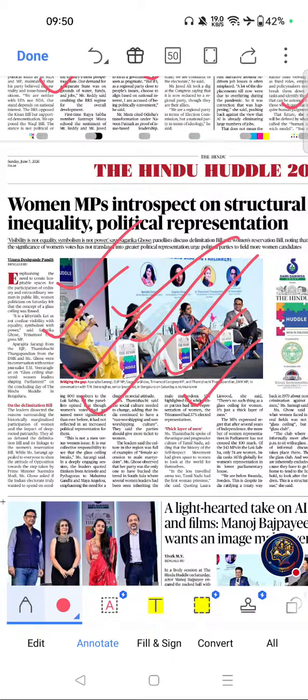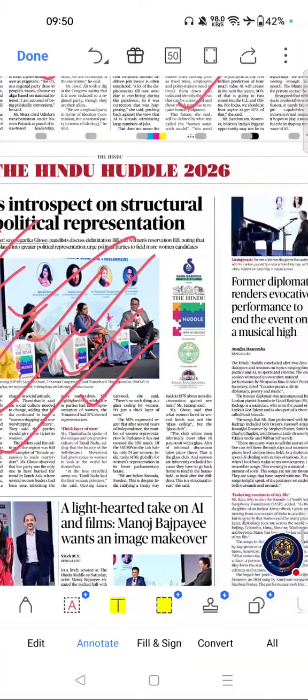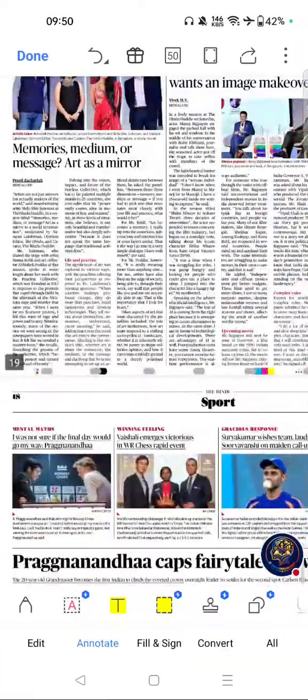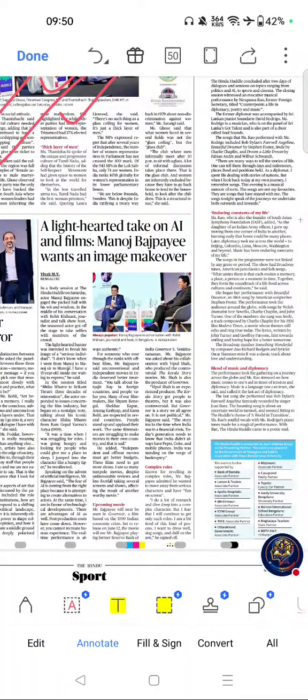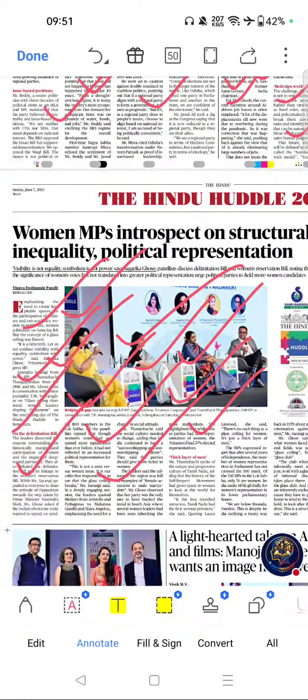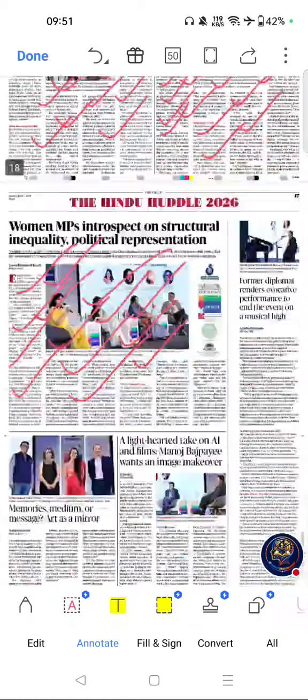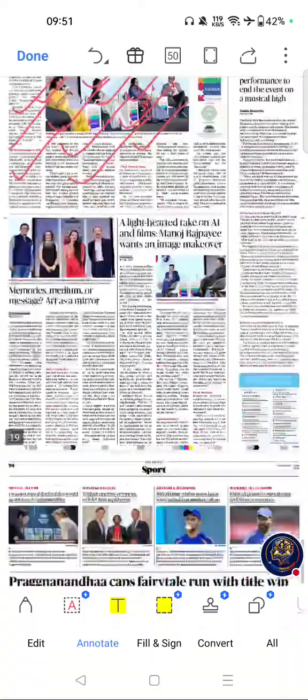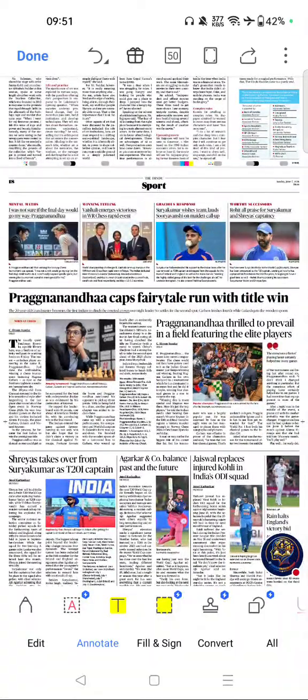Key themes related to this topic are Women Reservation Act, delimitation, political representation, gender equality and parliamentary reforms. Please go through this topic. Next important article of this page was this was the only important article from this page. Move on to next page, sports section.